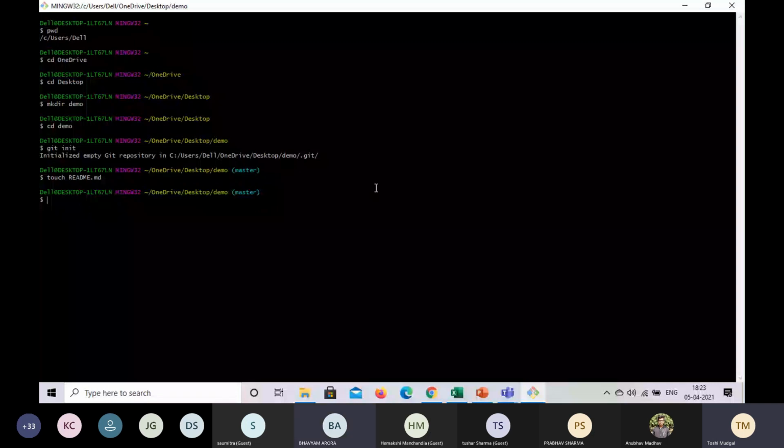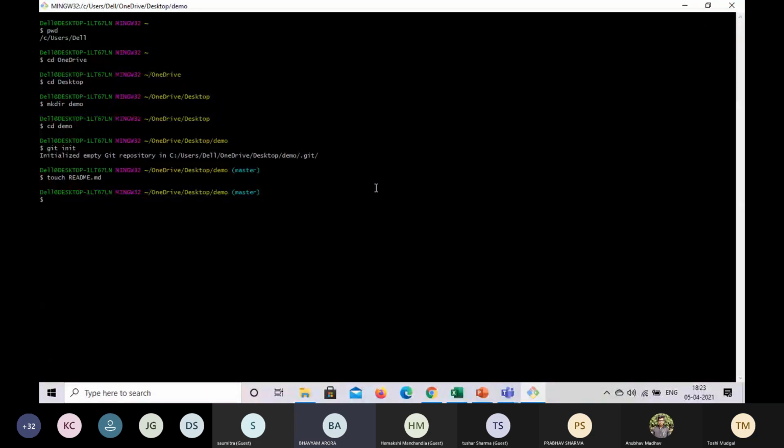Does touch create the repository, or does it just copy it from Git? No, touch creates a file. This is not a repository. README.md is not a repository. Okay.